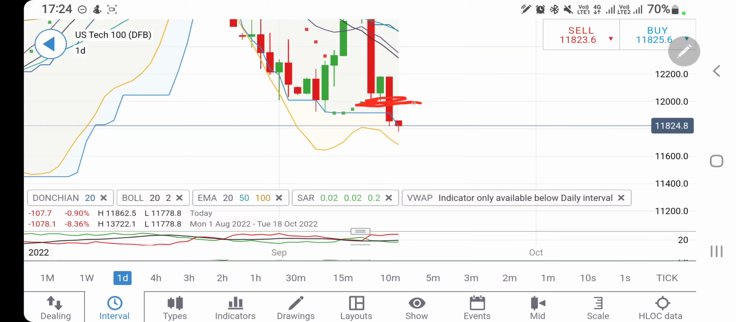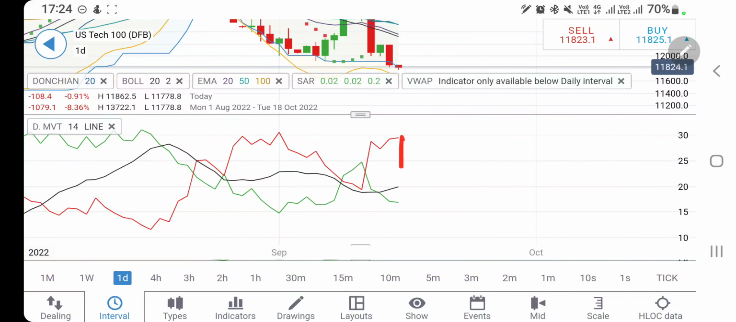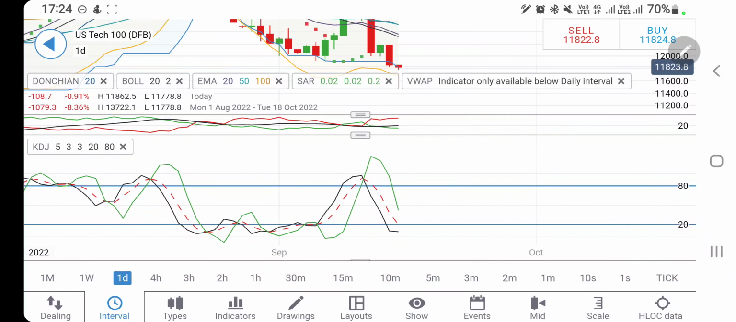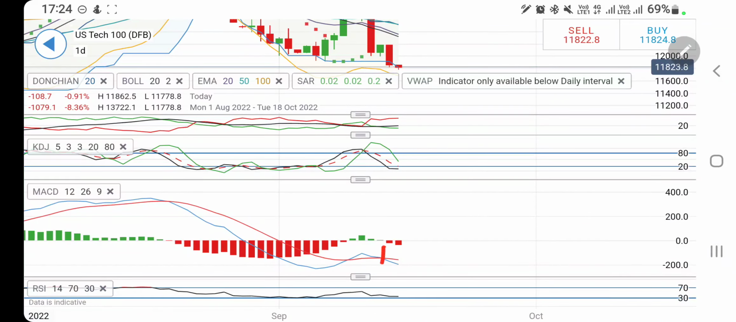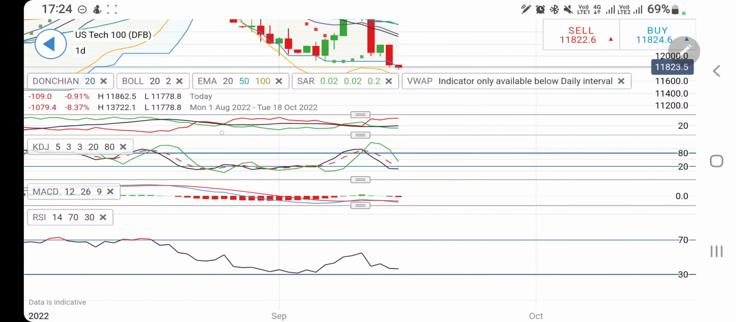Previously we have seen this giving support, now it is going to give resistance. Beyond 12,000 it can still try to fly towards 12,200. Be cautious. Directional movement is extremely bearish. Stochastic is oversold, hence a bounce back can be expected. MACD has just crossed over and it is divergent and bearish.